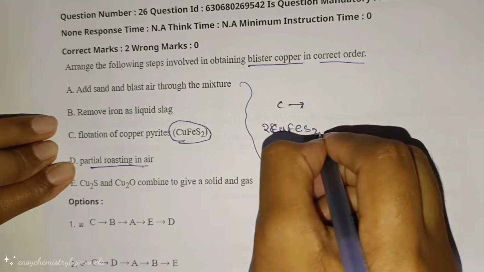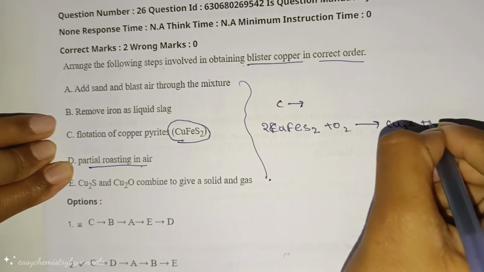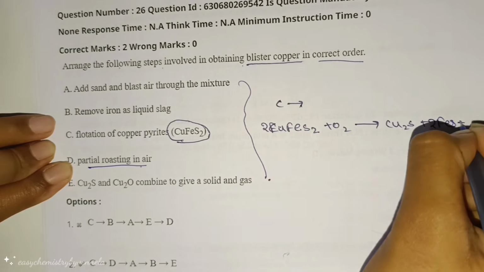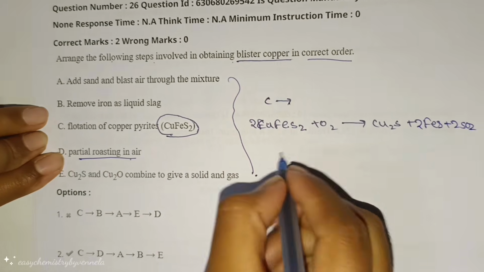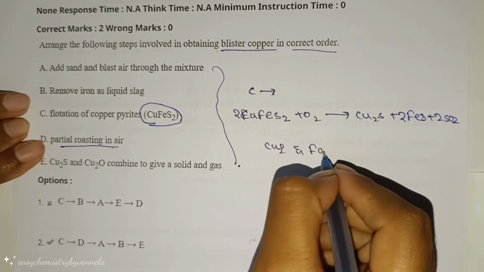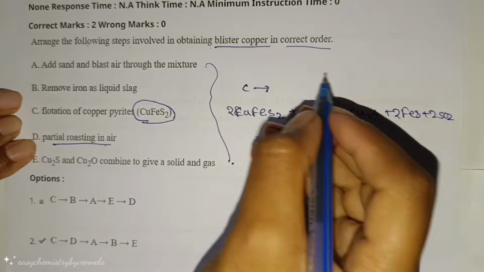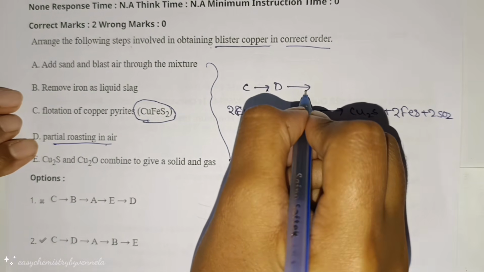Here, copper pyrites react with oxygen to form Cu2S, FeS and 2SO2. Further oxidation produces Cu2O and FeO. So next is the partial roasting in air.